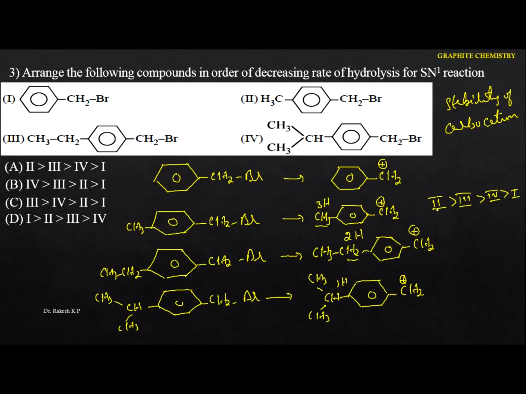Okay, so now we have to identify what will be the option in this case. That is the second one is more stable. Next comes the third one, fourth one, and the first one. Okay, hence in this case the option is which one? That is A.